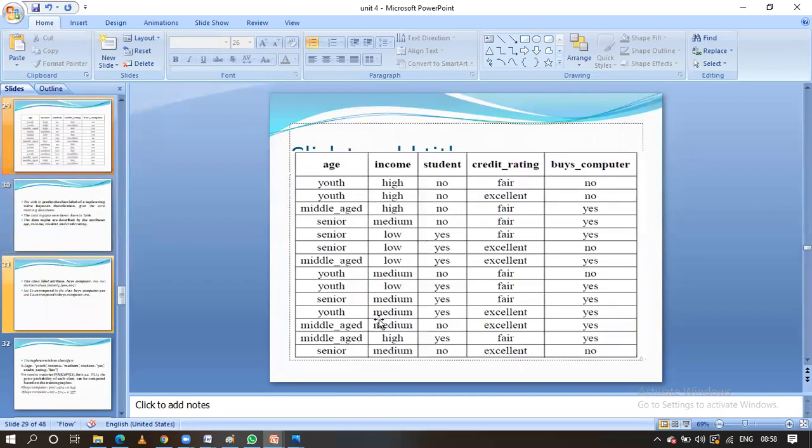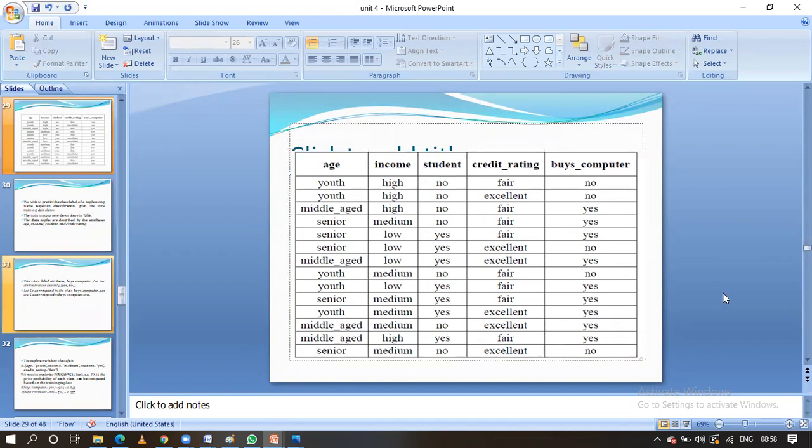If you observe here, guys, overall how many tuples are there? 14 tuples: 1, 2, 3, 4, 5, 6, 7, 8, 9, 10, 11, 12, 13 and 14 records are there. In this, how many yes's are there? 1 through 9, so 9 yes's. How many no's? 1, 2, 3, 4, 5, so 5 no's.